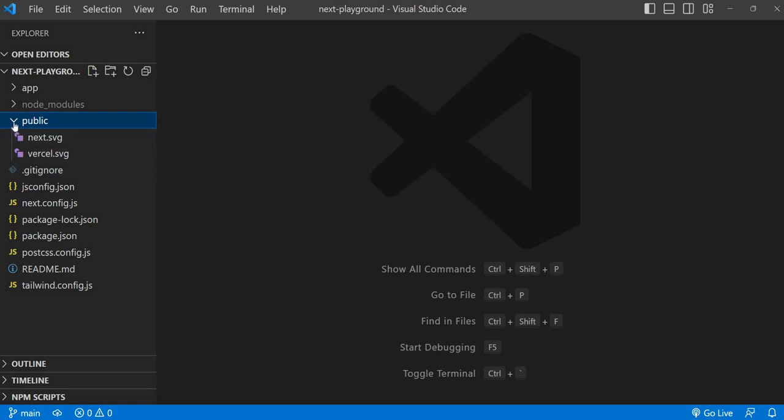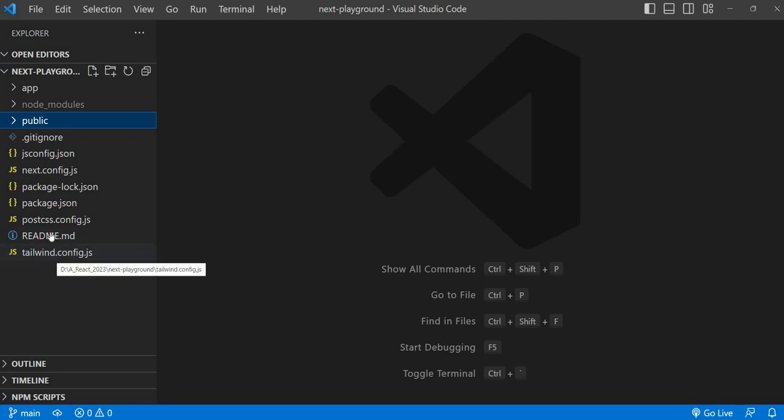Again, node_modules and .gitignore we know, some configuration files and the readme file. This is the configuration file for Tailwind, this is for PostCSS, this is the log file for our application, and next.config and tsconfig. So most of the things are configuration files. Let's see.